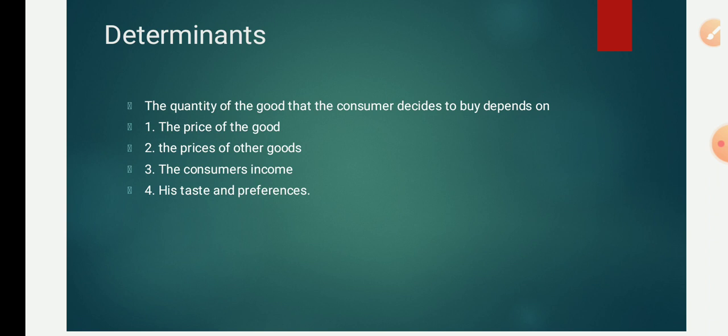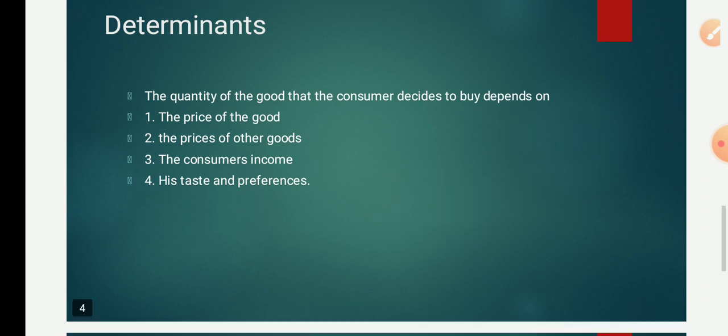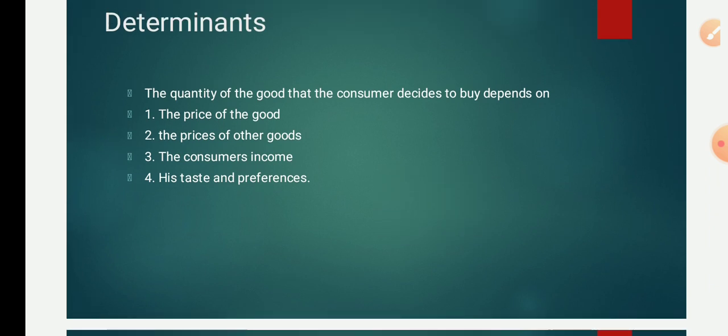And the fourth one is taste and preferences. See here, what makes the demand for the commodity: we all are pledged to particular brands, particular commodities. Everybody will not buy every commodity. For example, products like household provisions or particular brands, dresses or cosmetics, whatever we use, we are all prone to particular brands.